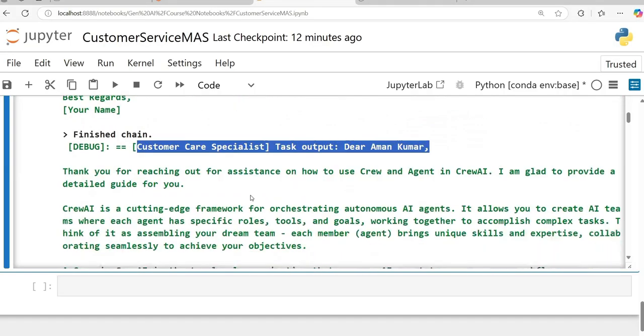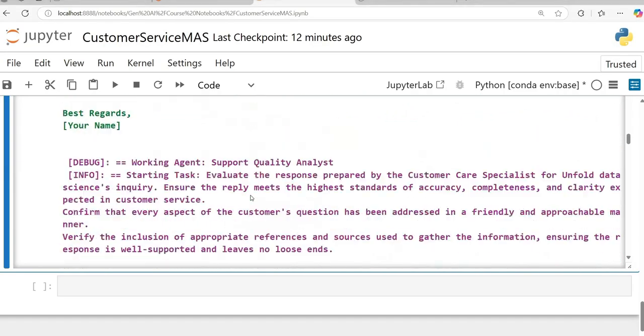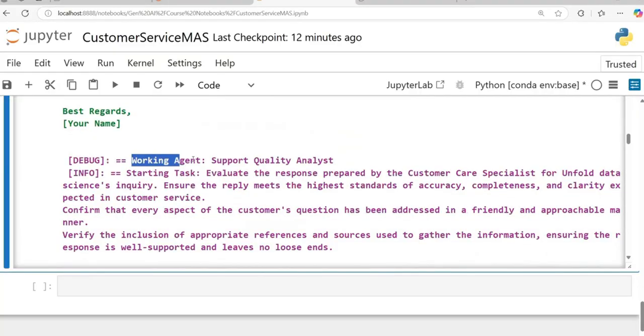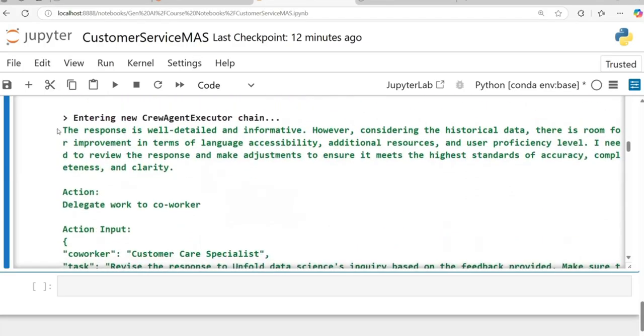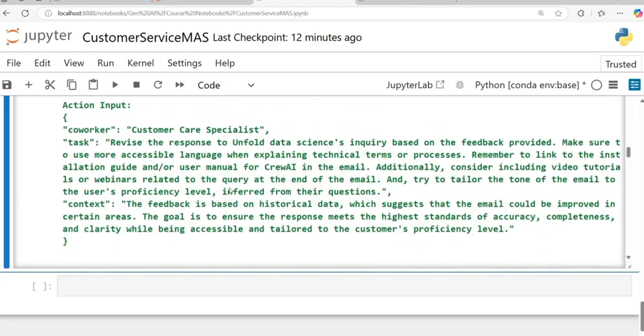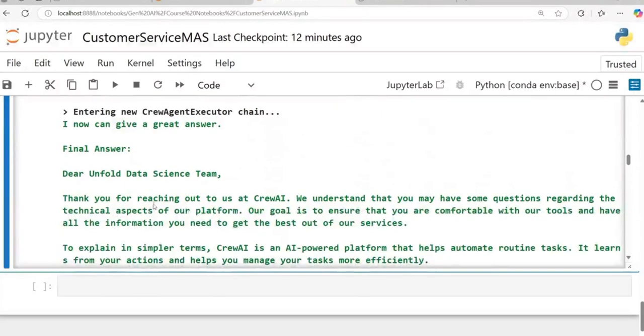Now what should happen is it should be basically reviewed by the other agent. Okay, so working agent, support quality analyst, starting task, evaluate the response prepared by customer care specialist at Unfold Data Science inquiry, blah blah blah. So the response is well detailed and informative. Delegate work to coworker, revise the response based on the inquiry. So basically these two agents are talking.